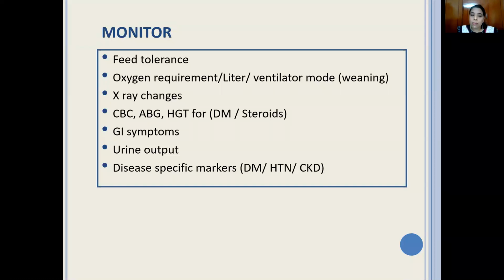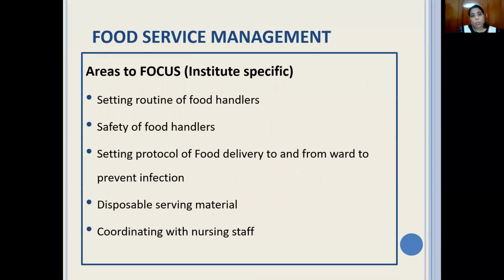CBC and blood gases will tell you the oxygen saturation, pH, etc. Check GI symptoms and urine output. And of course, the disease-specific markers need to be checked when the patient is in the critical care setup. So this is how you are going to monitor.